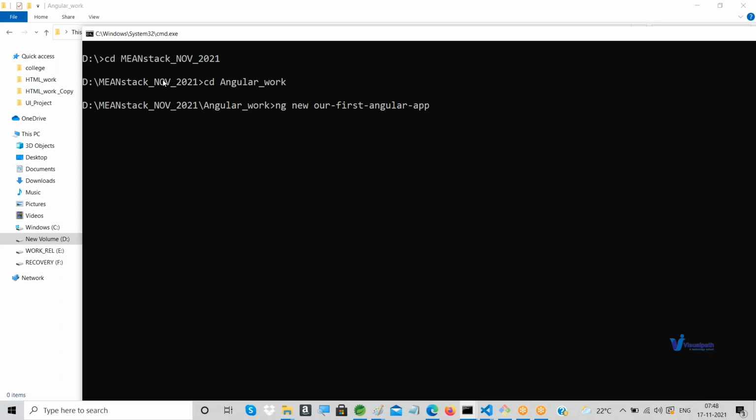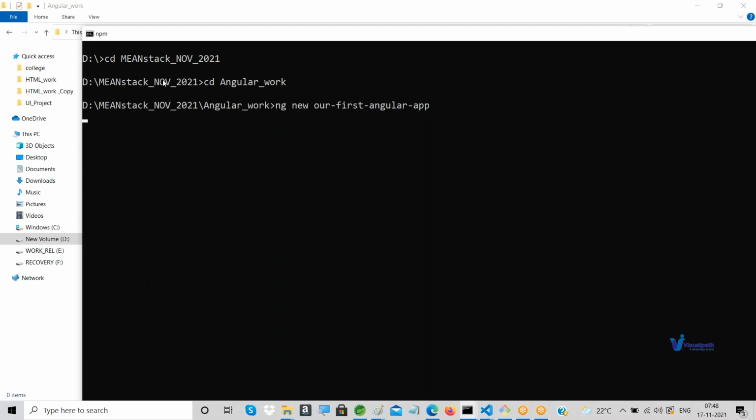It's always better to keep this kind of naming for applications, guys. If your application name is a single word, then simply write that word. If it is a composition of two or three words, then it's better to use this style, with a hyphen, like minus. Okay, fine. Just hit enter.